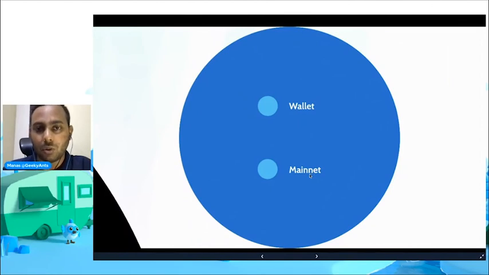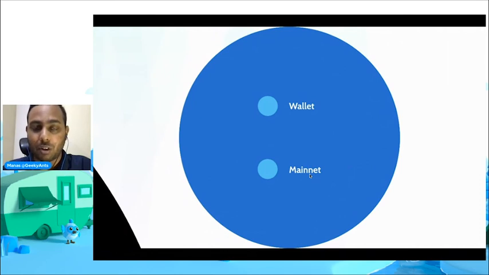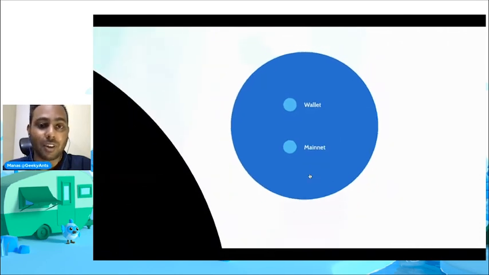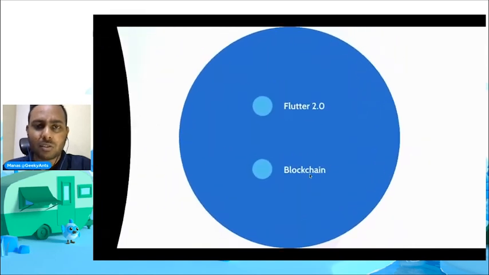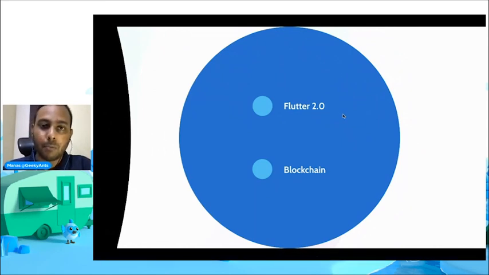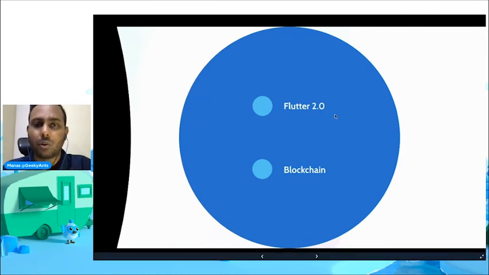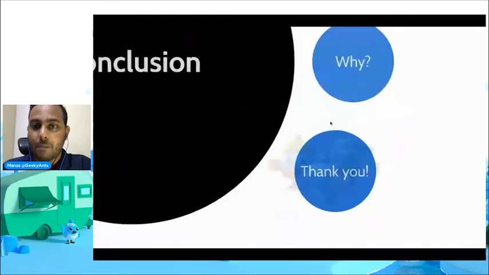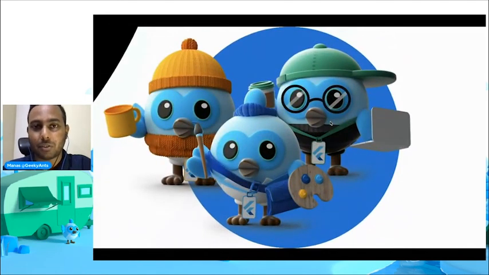And the second thing is, I have deployed this on a test network. You could deploy it on the actual blockchain network, and that would be really satisfying, right? So why does this all make sense? Because with the release of Flutter 2.0, the most difficult part, that is integrating the blockchain with Flutter, with the UI rather, is done. You have to do that only once, right? And you just have to make minor tweaks for different platforms like web, desktop, and mobile. So that integration part that we have to do only once saves a lot of time, right? And thank you. We have developed this blockchain application.